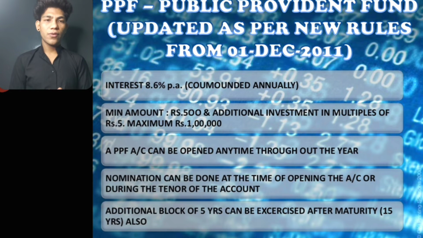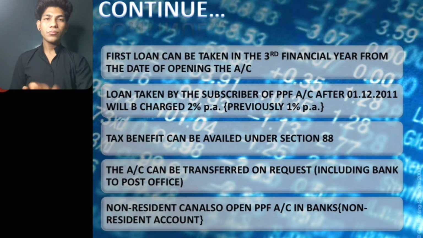Extension in blocks of 5 years can be exercised after maturity, which is 15 years. Basically, the first loan can be taken from the third financial year from the date of opening the account. A loan taken by the subscriber of the PPF account after 1st December 2011 will be charged 2% per annum, previously 1% per annum. Tax benefit can be availed under Section 80C.